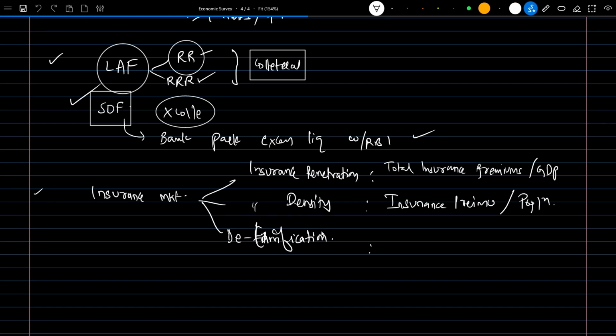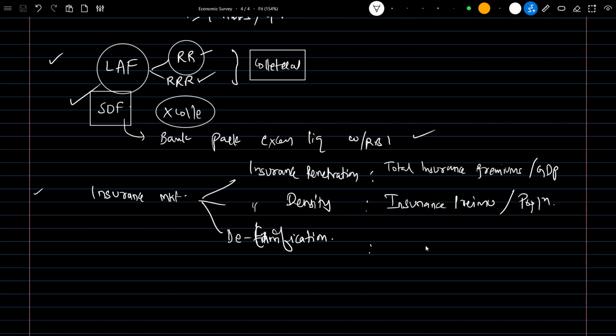And what is detariffication? There is no fixed tariff that has to be used by these insurance companies. Simply, if the insurance company believes that a person will die tomorrow, then he will be charged more premium.